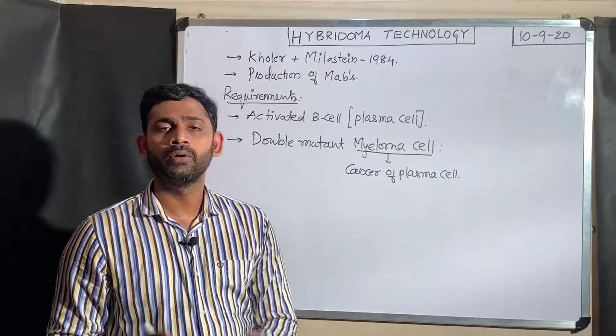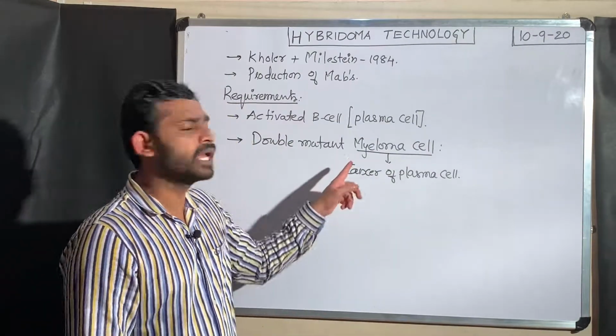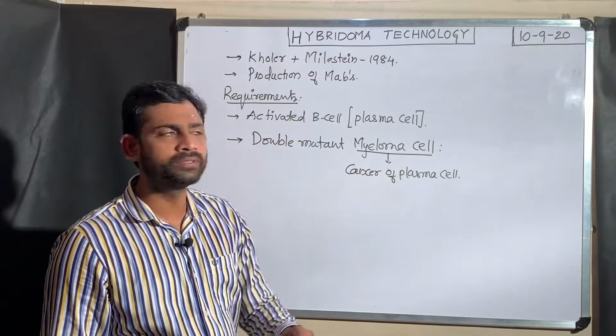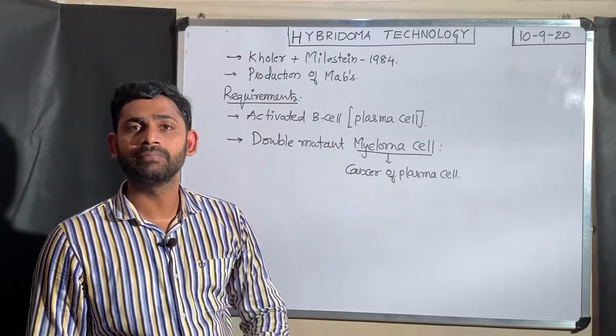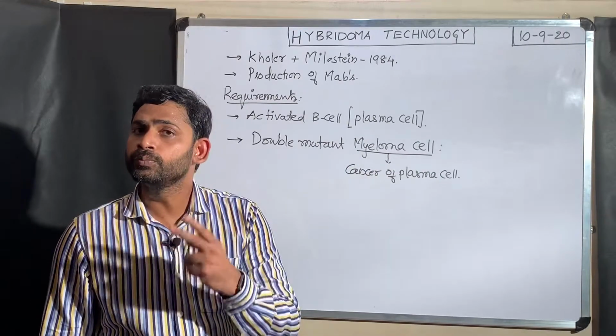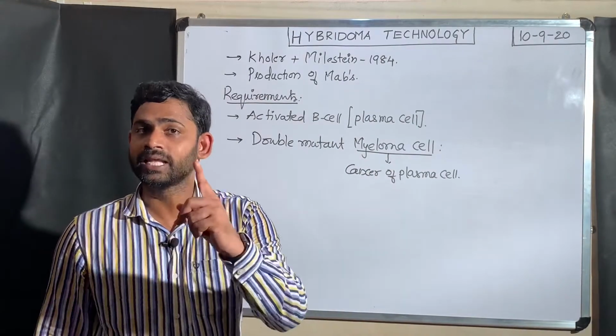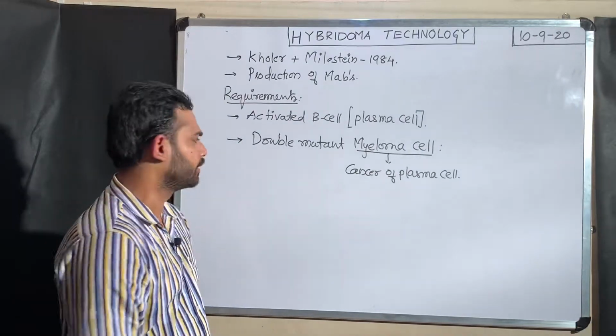Coming to the most important thing, we are not using the plain myeloma cell. We are using a double mutant myeloma cell. That means we have to make two mutations in the myeloma cell. First, directly I am telling here.